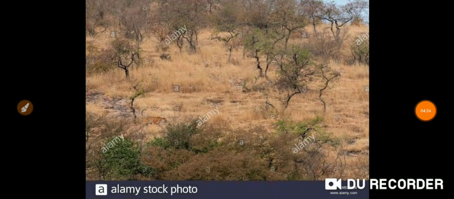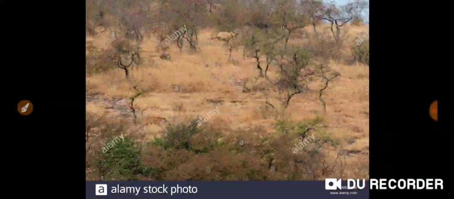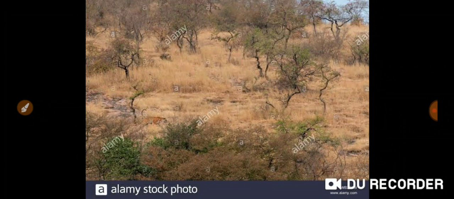Tropical dry forests are found in areas which receive 50 to 100 centimeter annual rainfall. These forests are found in the areas of eastern Rajasthan and eastern Maharashtra. The trees found in these forests are bamboo, babul, kayar and palas. Some varieties of trees are found in these types of forest. This is known as tropical dry forest.